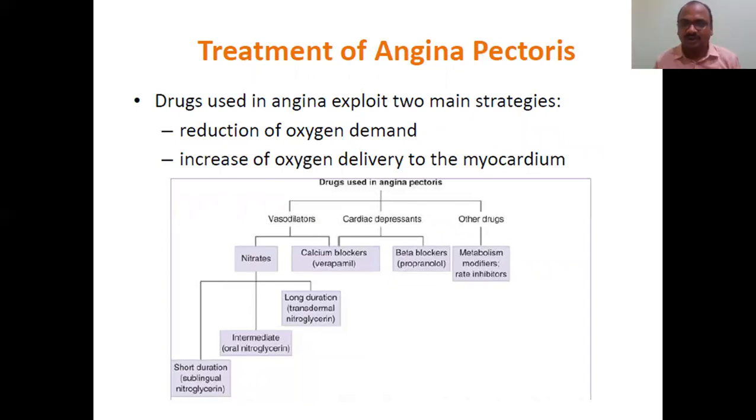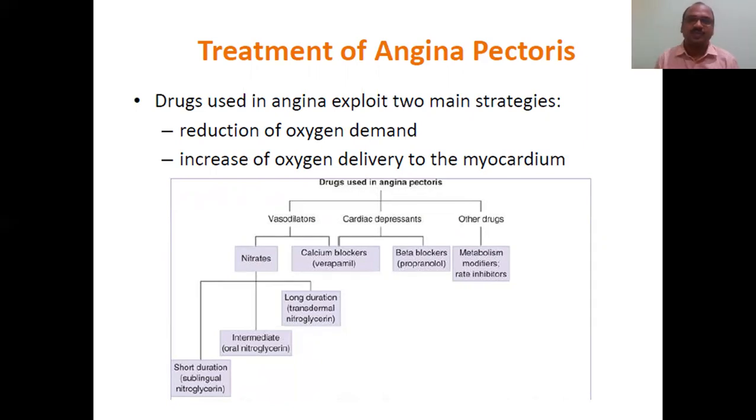So what you have to do: decrease the oxygen demand and increase the oxygen supply. See here, reduction of oxygen demand and increase of oxygen delivery to the myocardium. These are the two important strategies in order to give the treatment for angina pectoris.